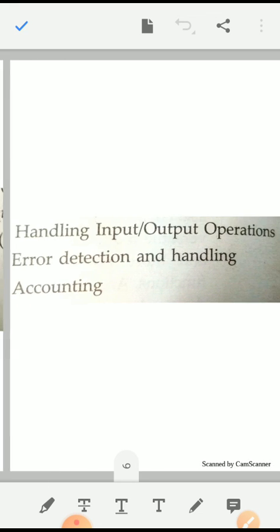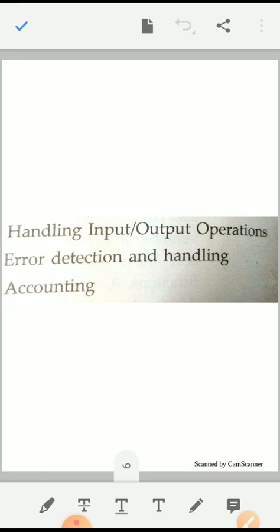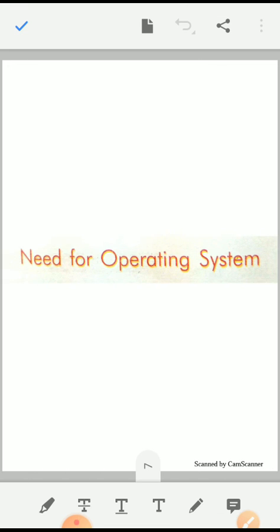Next is accounting. An operating system keeps an account of what types of functions take place and what types of errors have occurred. Need of operating system. Why do we need an operating system? Let's understand with the help of one example.